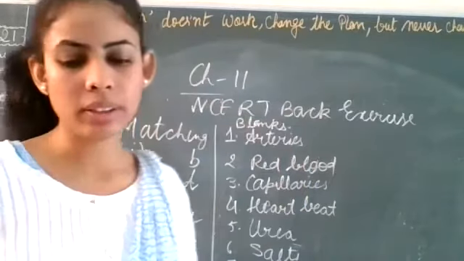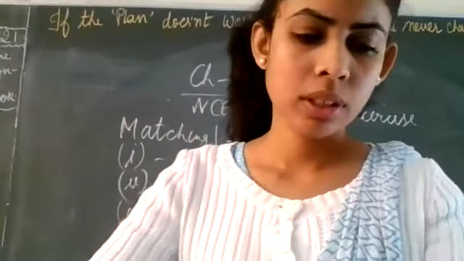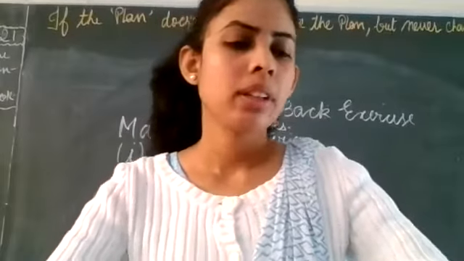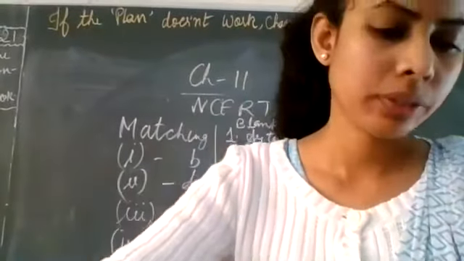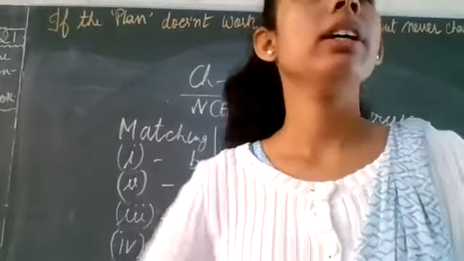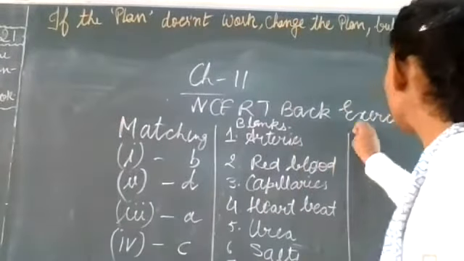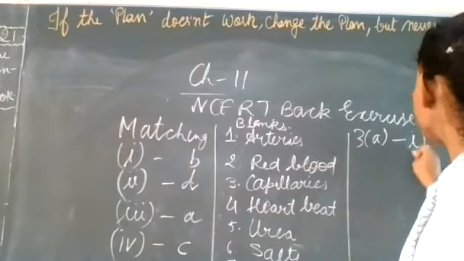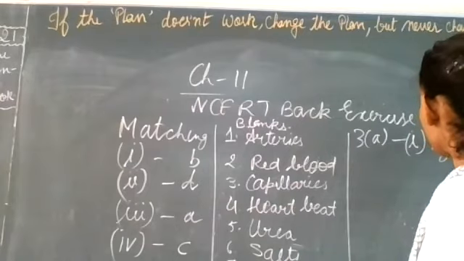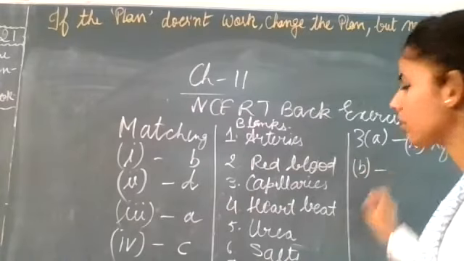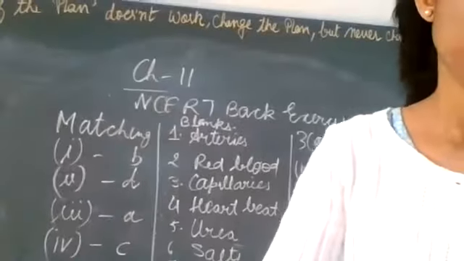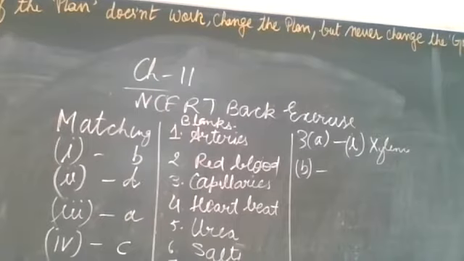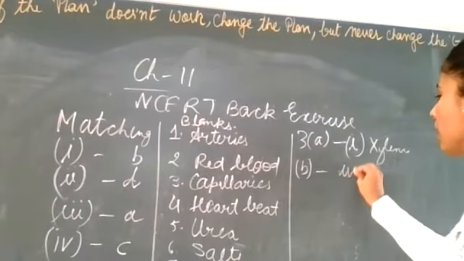Now coming to the next one. Third part, MCQ. Choose the correct option. Next roll number. In plants. Yes. So the third A answer is first. Xylem. Next. B part. Water absorption through roots can be increased by keeping the plants under the fan. Very good. Sit down. The answer is B, third part, under the fan.